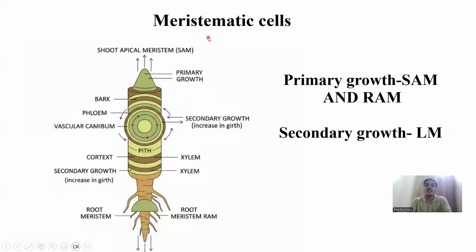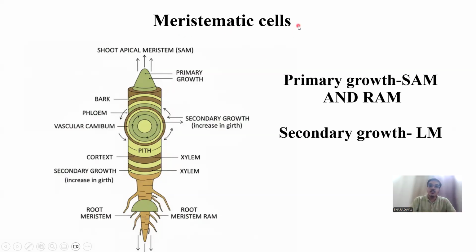Meristematic cells are actively dividing cells, and they will keep on dividing. They are unspecialized cells. They don't have any particular function. For example, they are not like leaf cells or root cells. They are just like stem cells. You would have learned about stem cells, right? Stem cells are like pluripotent. They can multiply, they can divide, but they don't have any special function unless and until they undergo differentiation. Same concept here also. These meristematic cells are undifferentiated cells and they keep on dividing. So that you have to remember.